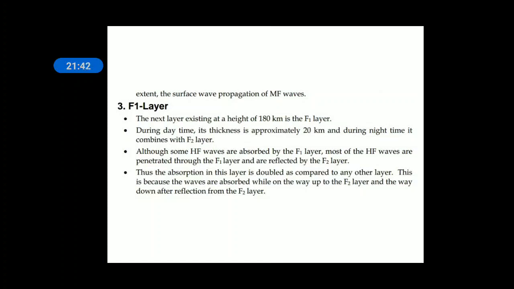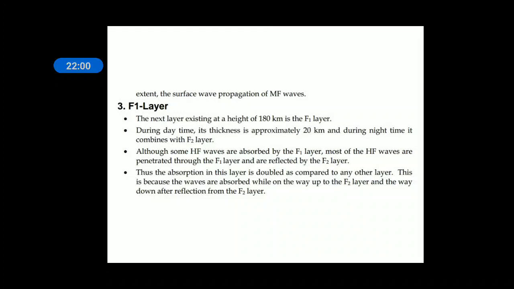Although the HF waves are absorbed by the F1 layer, most of the HF waves penetrate through the F1 layer and are reflected by the F2 layer. HF waves have more energy, hence they will enter slowly through the F1 layer and can't be reflected there, but the F2 layer is able to reflect them.